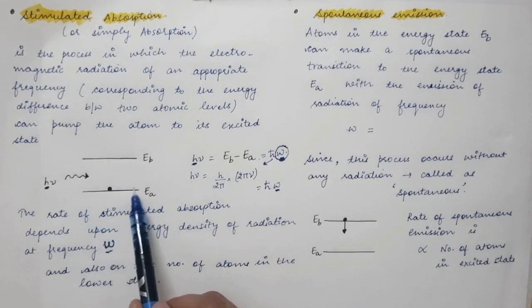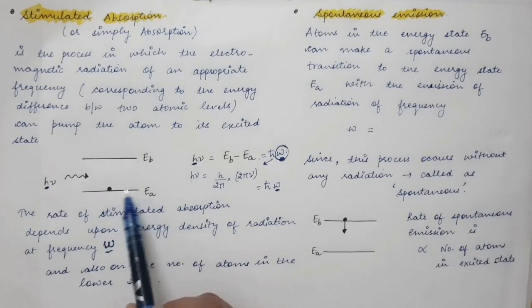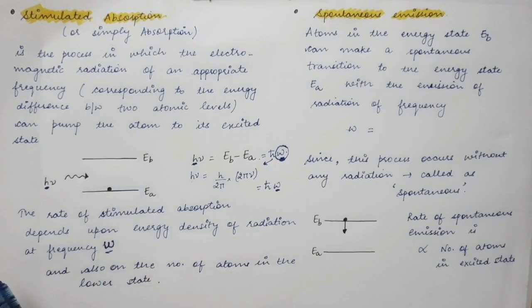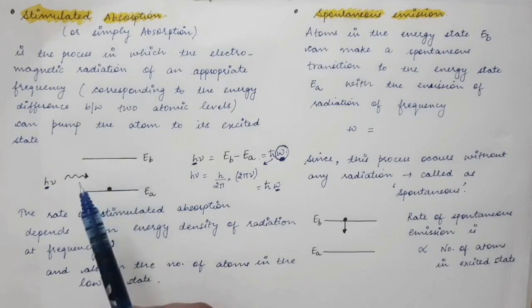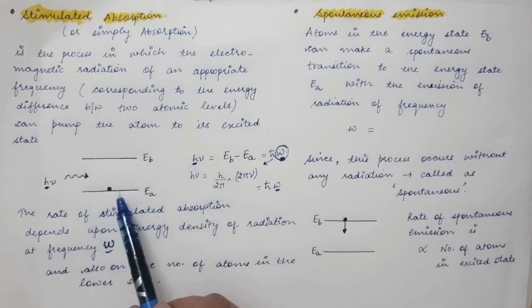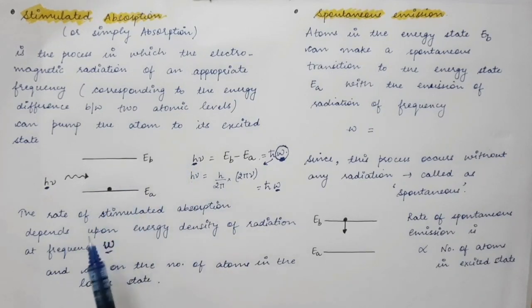So the more atoms present in the ground state, the more will be the rate of stimulated absorption. So these are the two factors on which the rate of stimulated absorption depends.